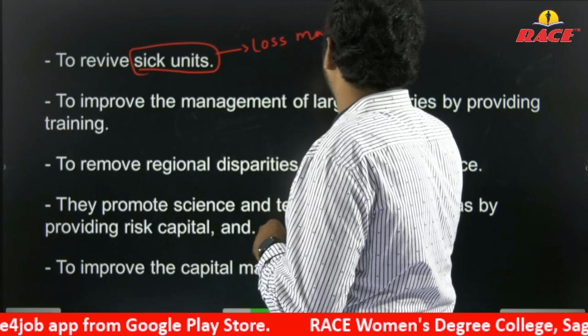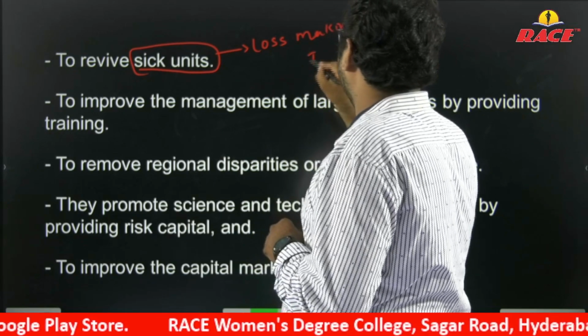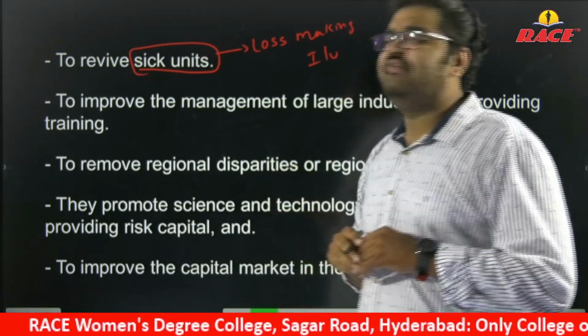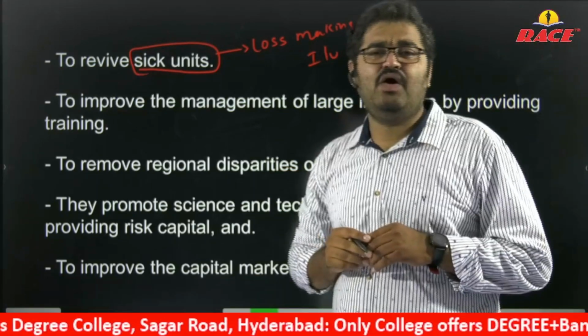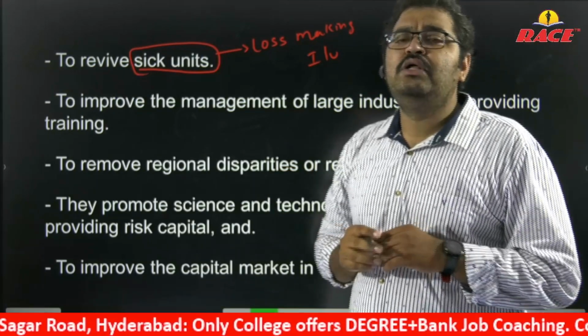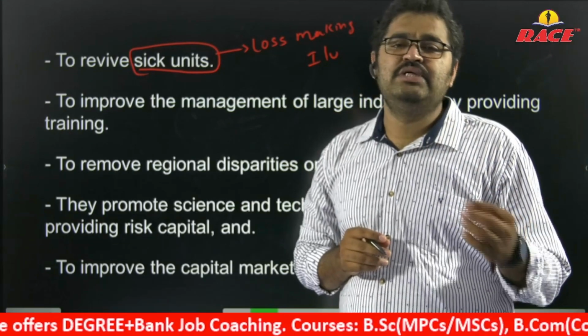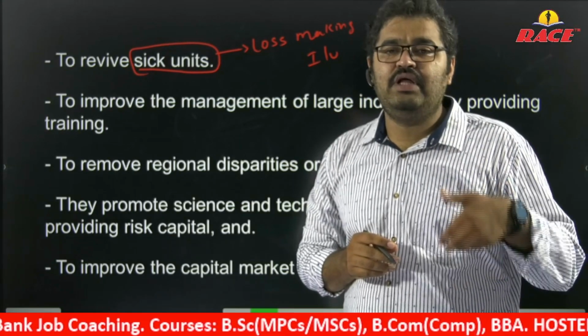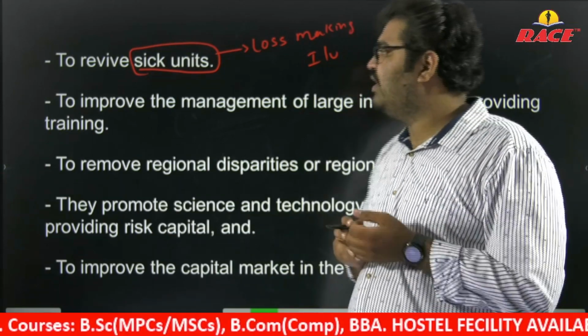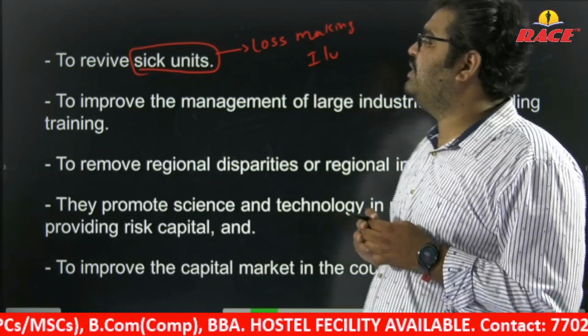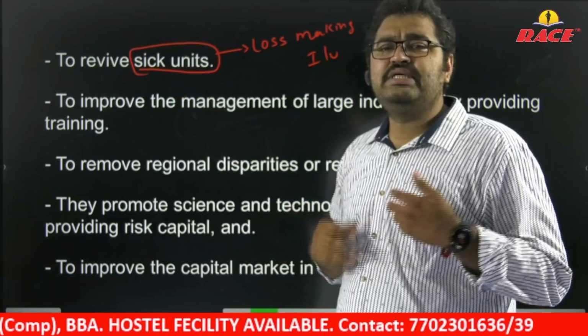Sick units are nothing but loss-making industrial units. Financially, they are very sick. They are loss-making units. So these development banks provide financial assistance to these sick units so that they can revive and rejuvenate. With the financial assistance from development banks, these sick units can develop.